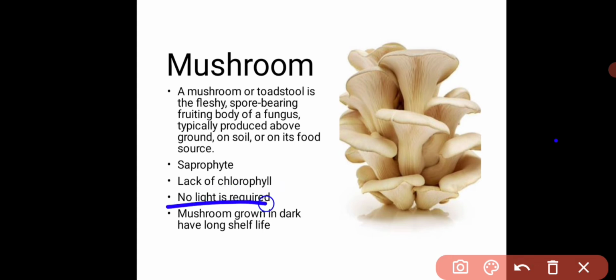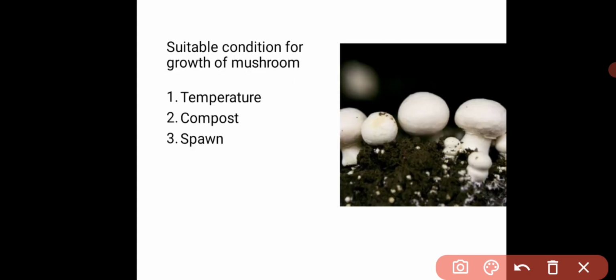so no light is required for the growth of this mushroom. So they can be grown in the dark, and the mushroom which is grown in the dark has a longer shelf life. Okay, so what are all the suitable conditions that are required for the proper growth of the mushroom? We will see here. So the first one is the temperature.